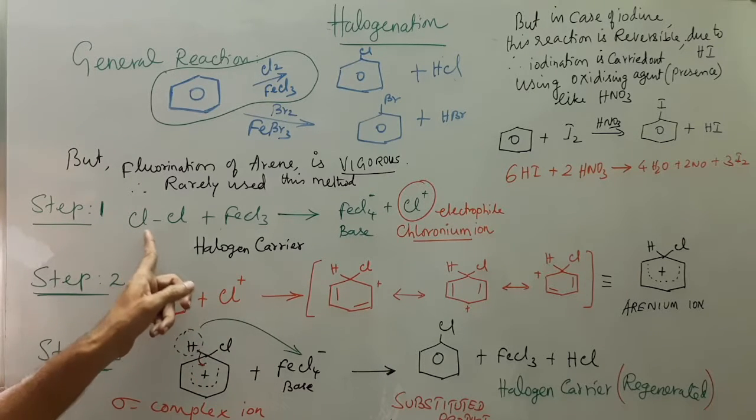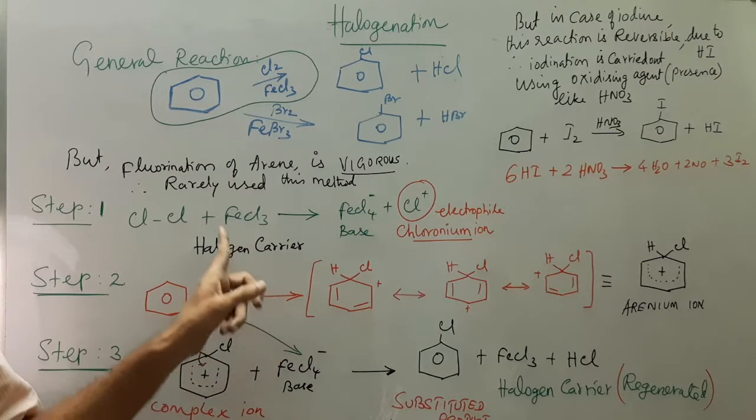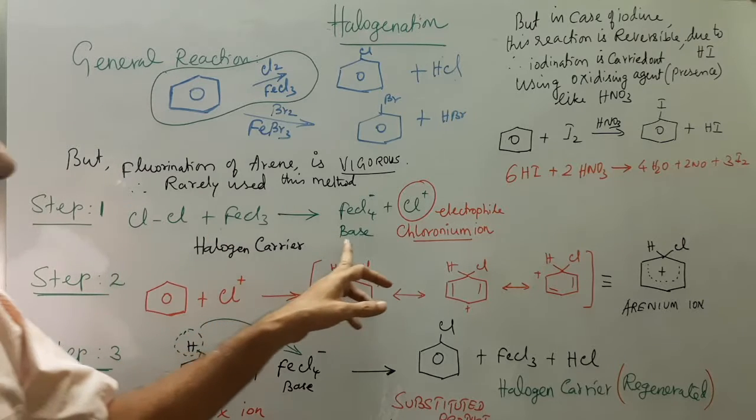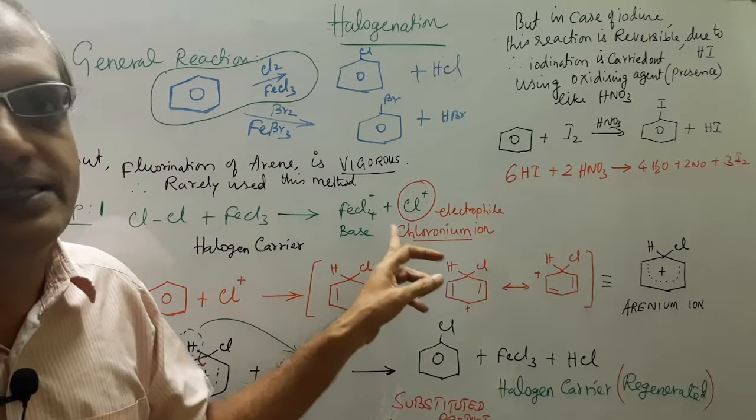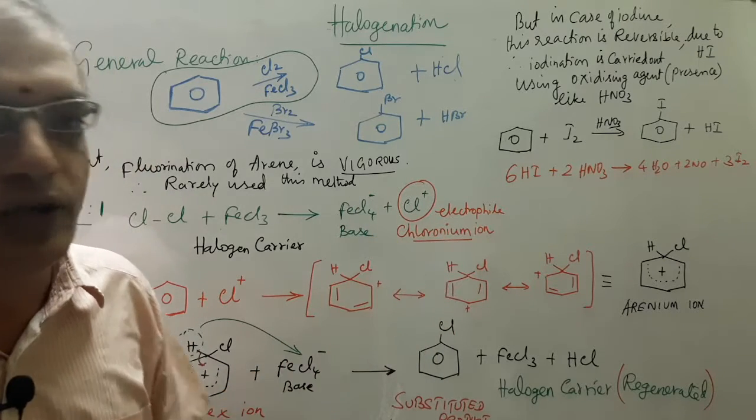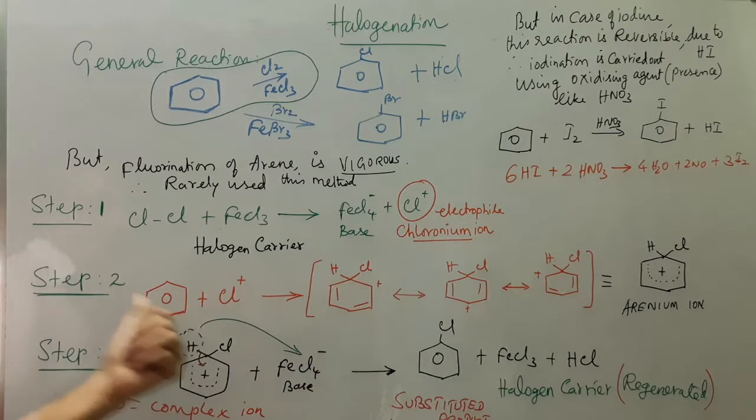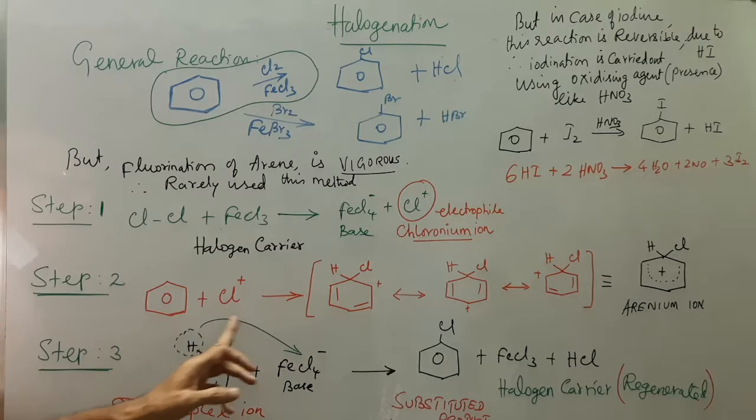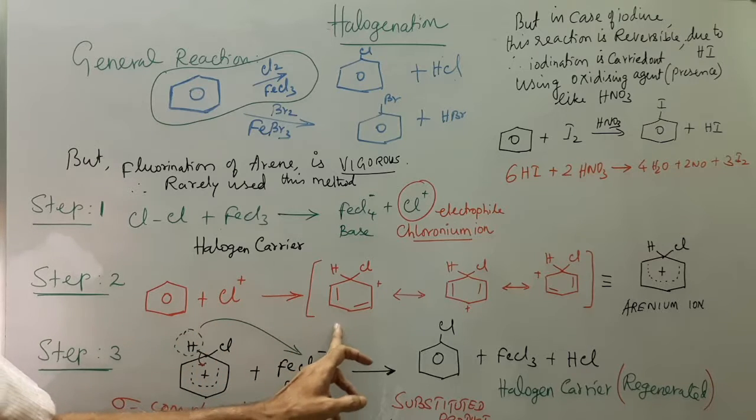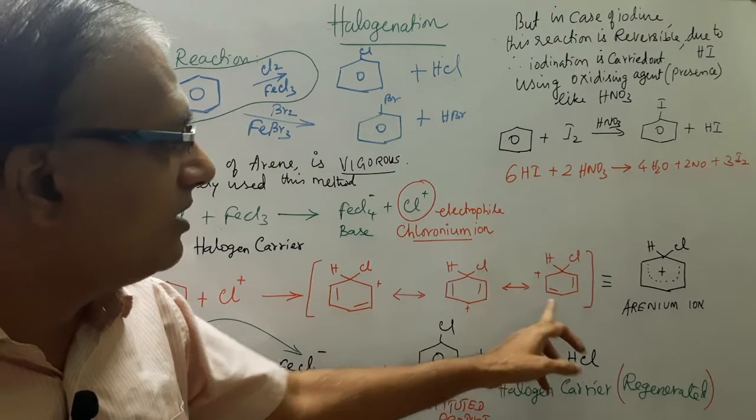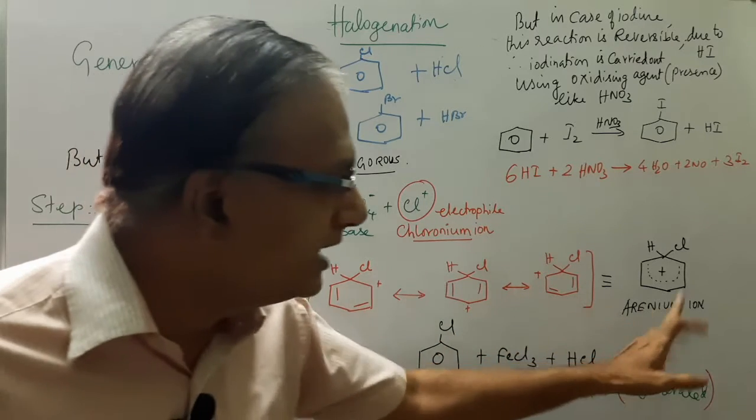Using chlorine plus ferric chloride, which acts as a halogen carrier or catalyst here, there is formation of FeCl4 minus and Cl plus. Cl plus is nothing but our electrophile, or chloronium ion. Now this chloronium ion attacks the benzene as step 2. In step 2, once the chloronium ion attacks, it forms a canonical structure of the resonance stabilized arenium ion here.